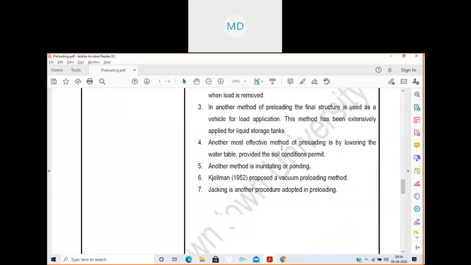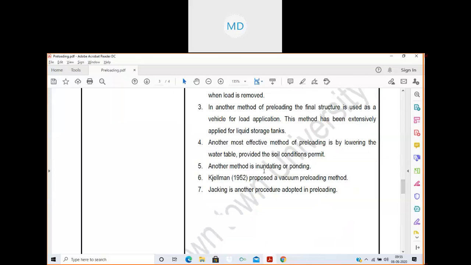Then another most effective method of preloading is by lowering the water table, provided the soil condition permits. Where the water table is high, we can apply this method. We need to lower the water table. We can dewater the place by certain dewatering processes. Then we apply some load so that the work of preloading and its efficiency are increased. This process is applied in places where the water table is high.